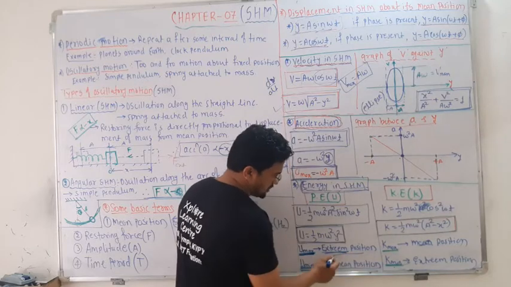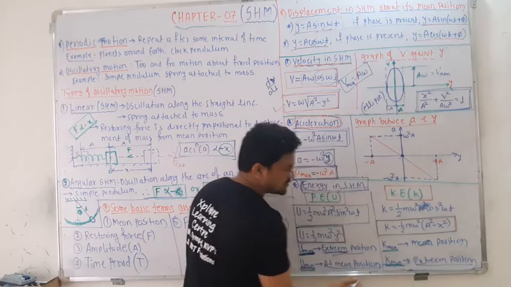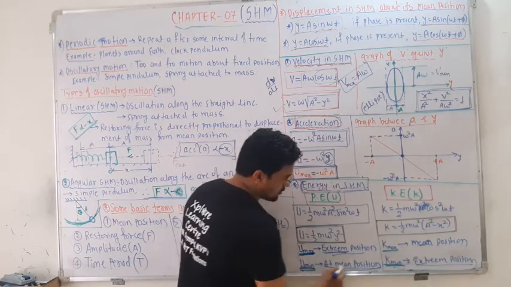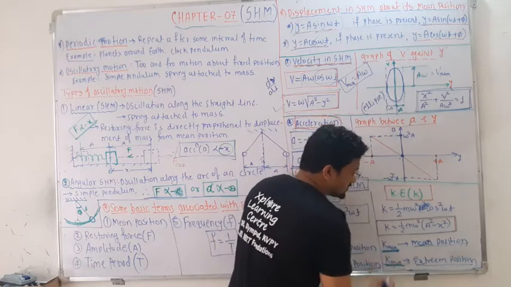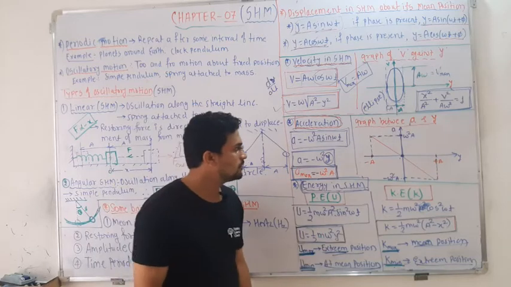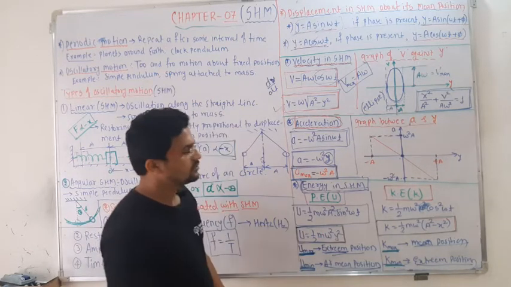So at extreme position potential energy is maximum but kinetic energy is minimum. At mean position potential energy is minimum, but kinetic energy is maximum. So remember this minimum and maximum. These are some of the questions.